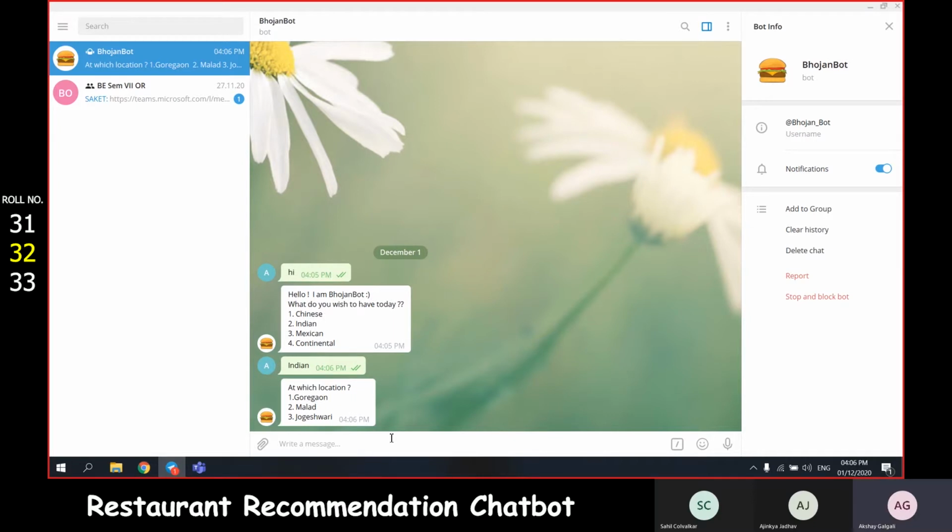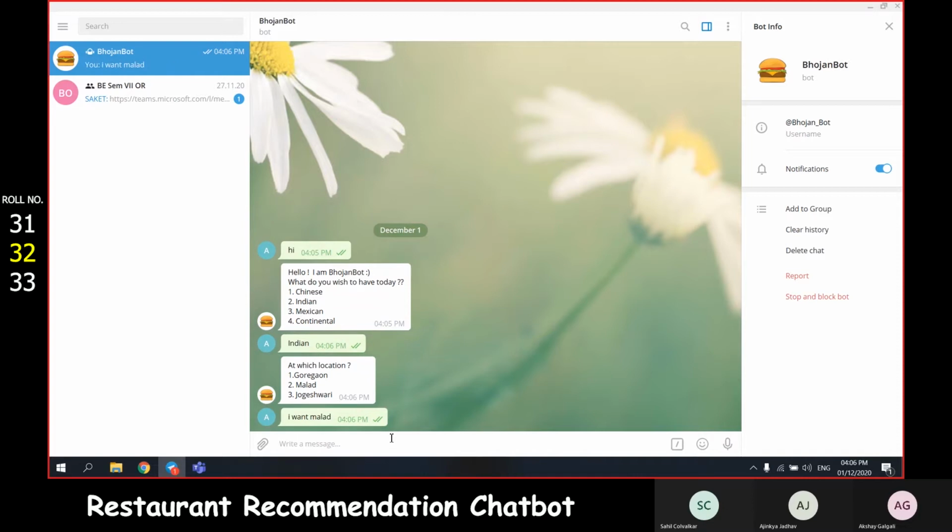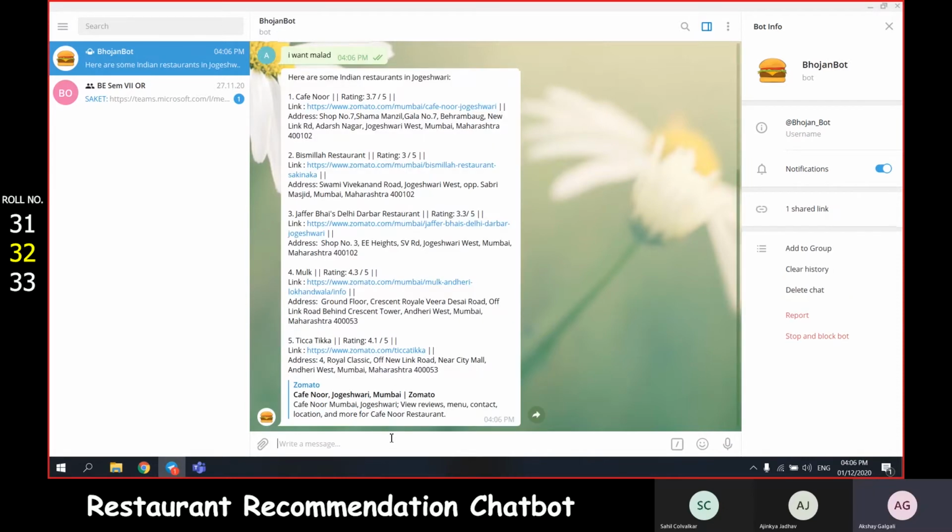So as a response, the chatbot asks for a location where we want to see the restaurants, and we enter the location as Malad. So the bot responds with numerous restaurants along with their Zomato link, ratings and address.